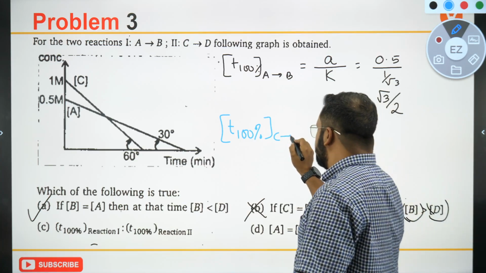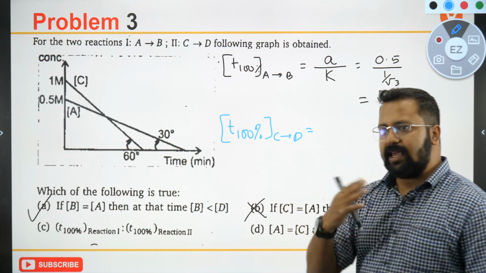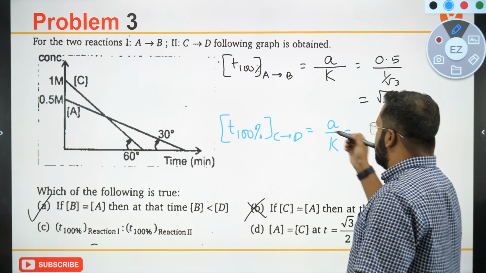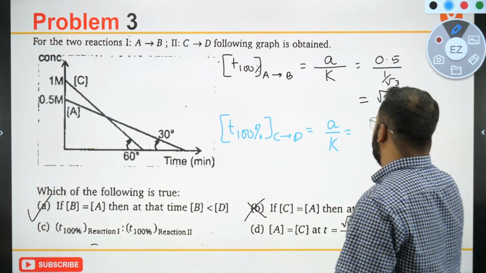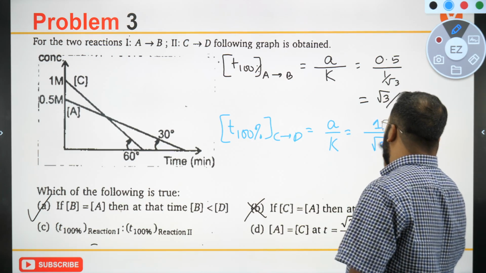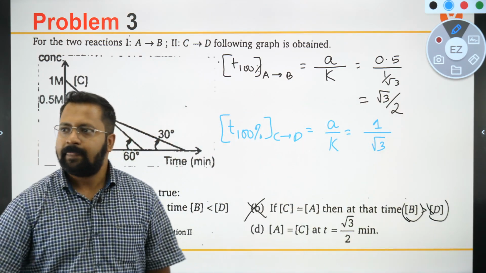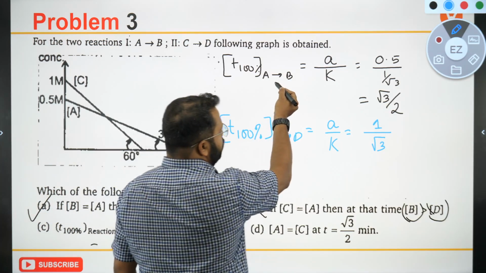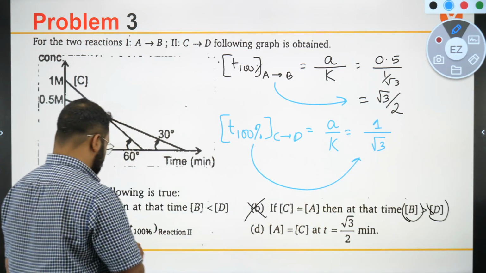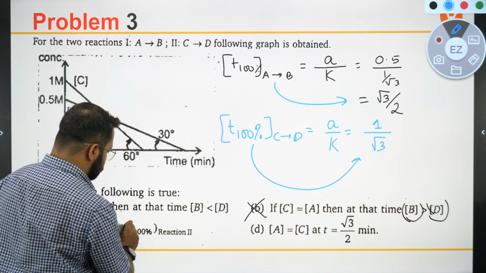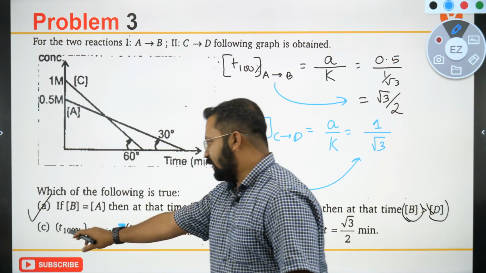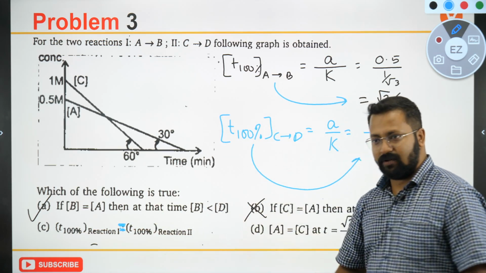What about C to D? Now when C converts into D, I will write this as A by K. The A value for conversion of C to D is 1 and the K value is root 3. I will get this result. So T 100% of A to B is root 3 by 2. T 100% of C to D is 1 by root 3. Would these be equal? T 100% of reaction 1 is equal to T 100% of reaction 2?